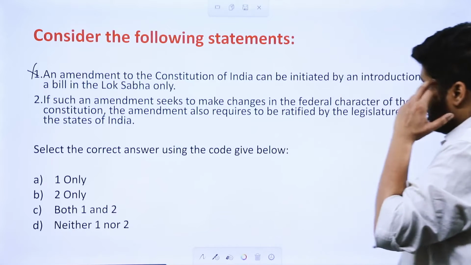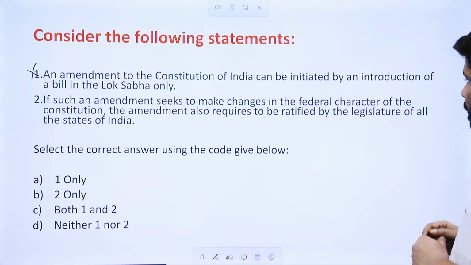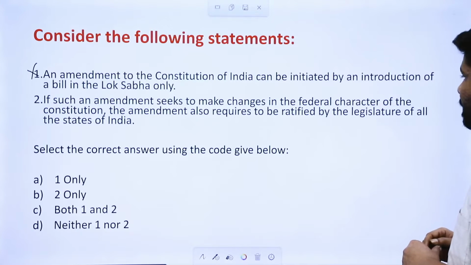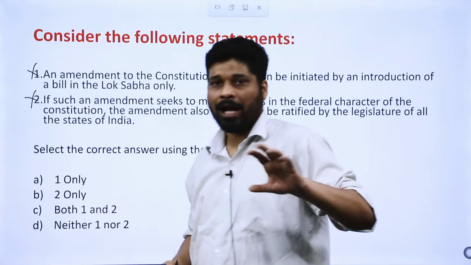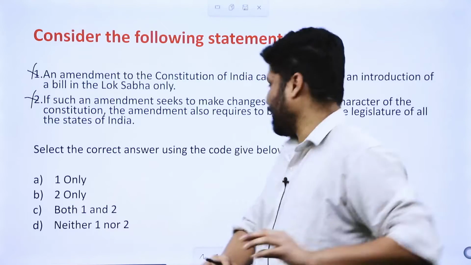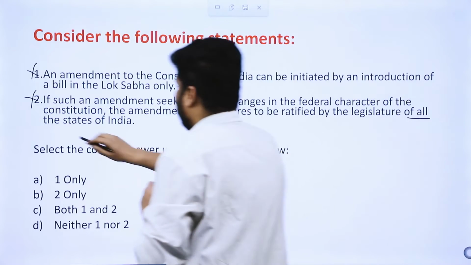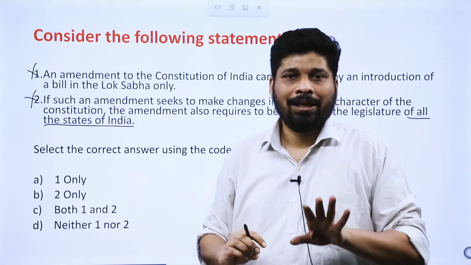Second statement, if such an amendment seeks to make changes in the federal character of the constitution, amendment also requires to be ratified by legislature of all the states in India. नहीं, half नहीं, sorry, not all the states, half of the states. ठीक है, यहाँ पे what is the keyword over here? All the states in India. All the states नहीं, half of the states.